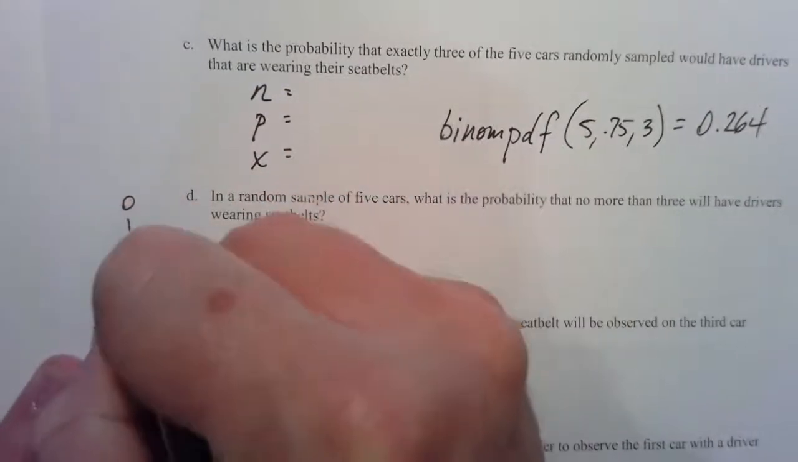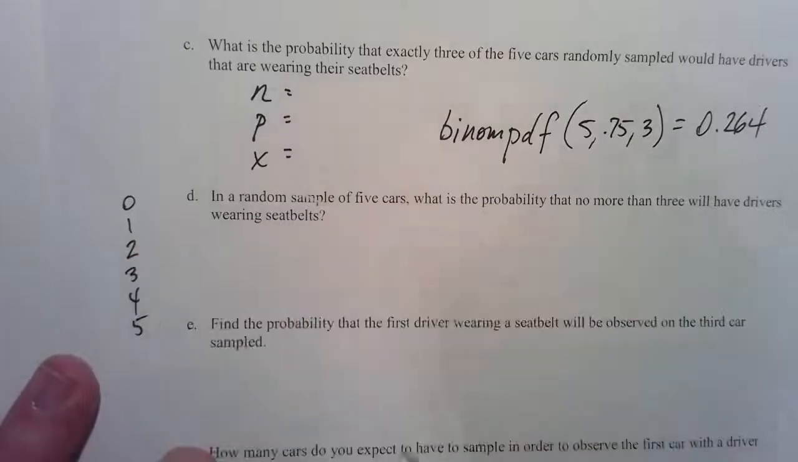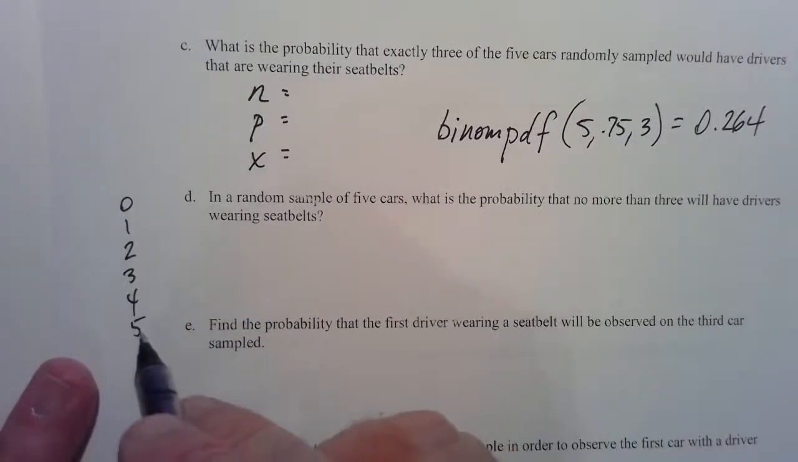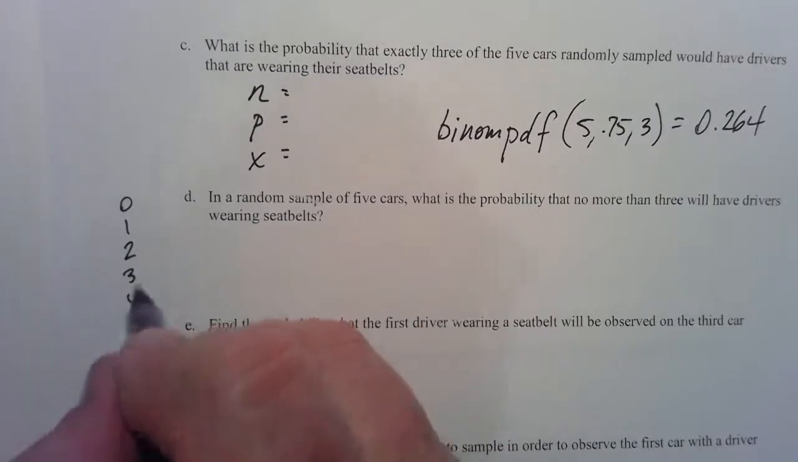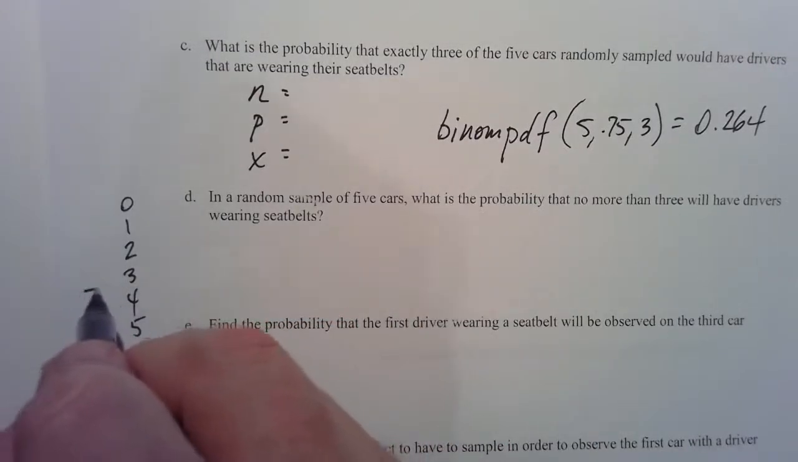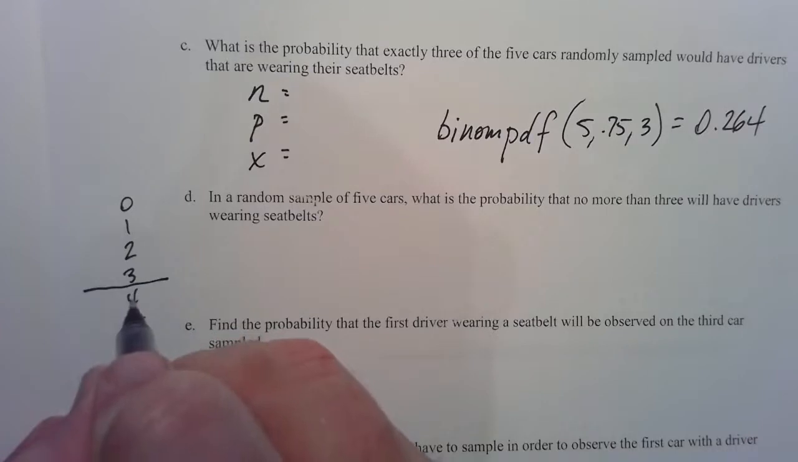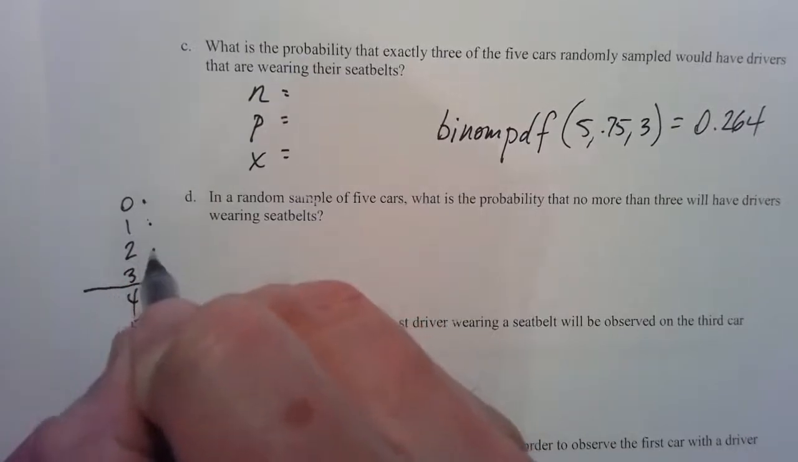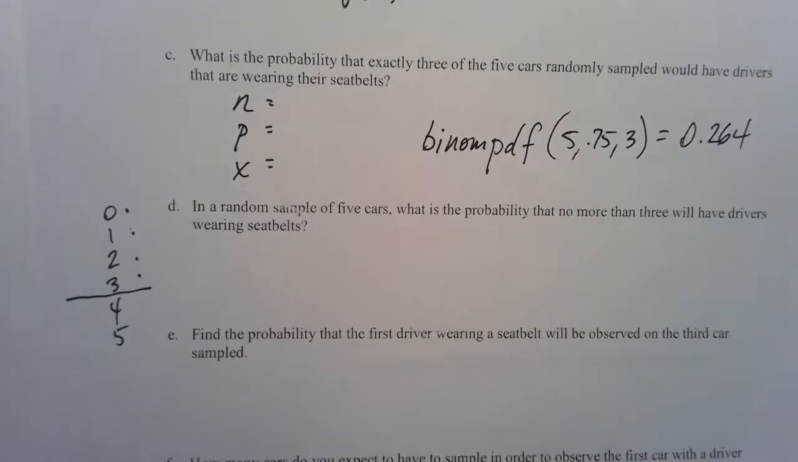Here's the list of possibilities out of 5 drivers. You could have 0 wearing a seatbelt. You could have all of them wearing a seatbelt. Where is no more than 3? So 4 is more than 3. We're not going to count that one. But we're taking this probability, this probability, this probability, and this probability, and adding them up.